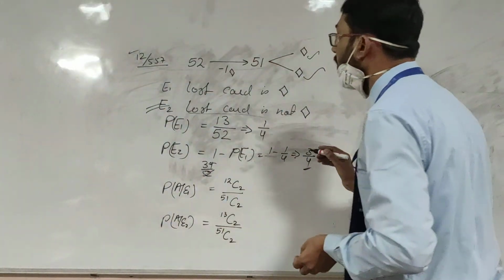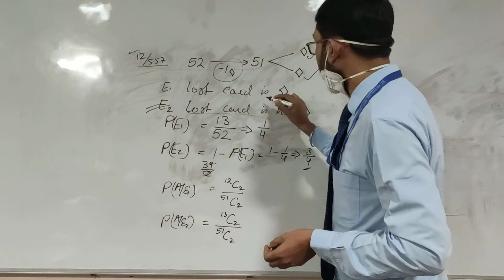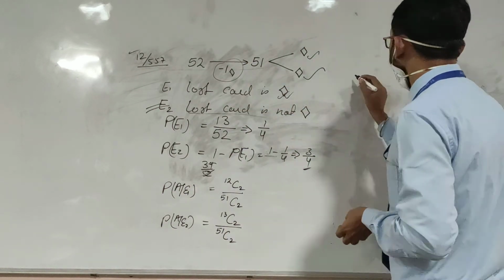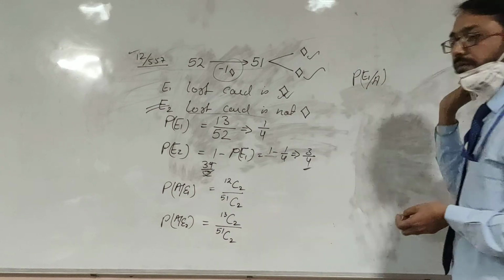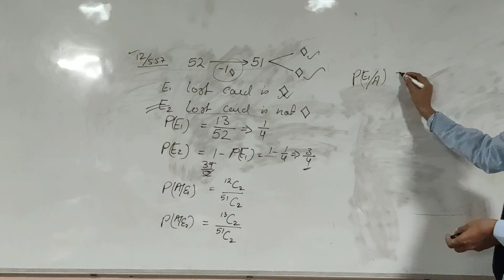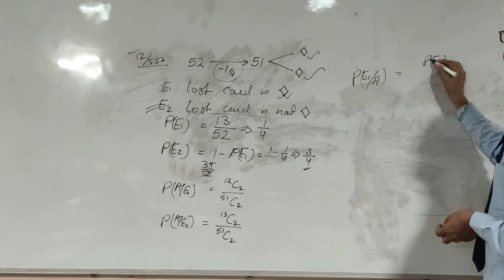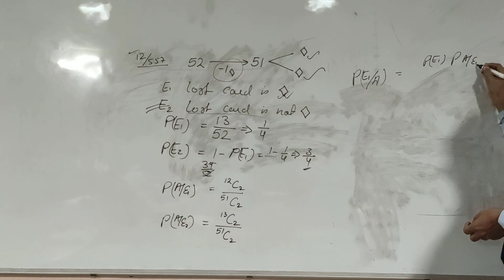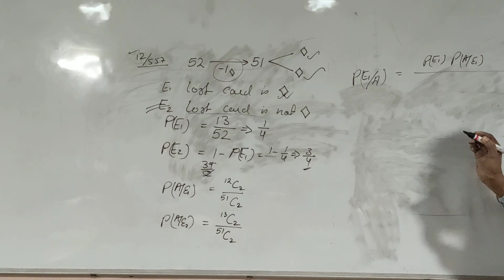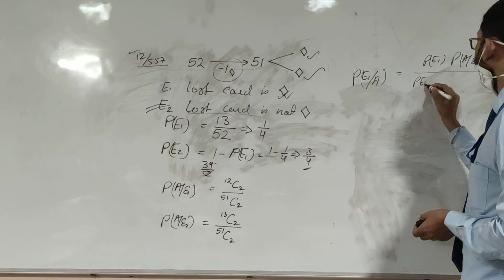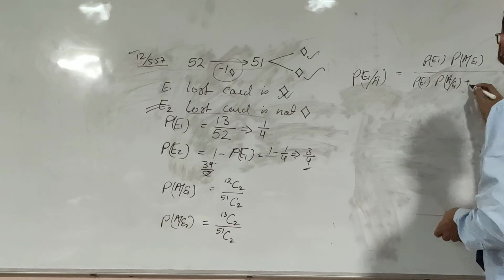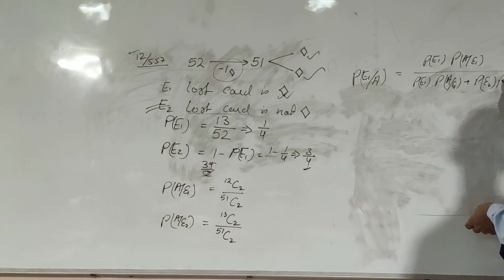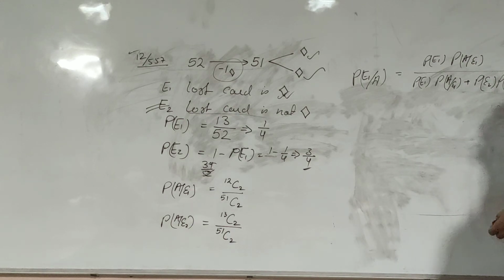So the formula: what is the probability that the lost card is diamond? Lost card is diamond means the favorable case is E1. So P(E1|A) will be P(E1)P(A|E1) on total probability. Total probability is P(E1)P(A|E1) plus P(E2)P(A|E2).